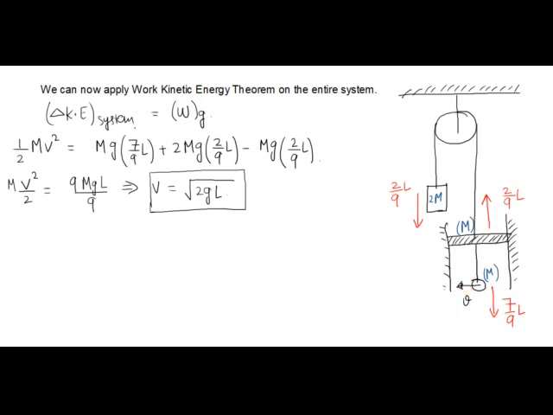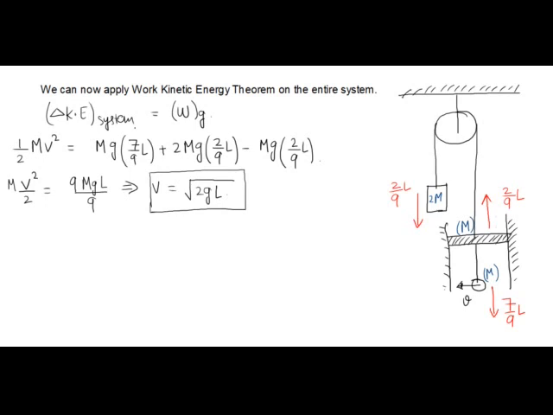Okay. So half mv square is equal to work done by gravity. The work done by gravity on this particle is mg into 7 by 9L, which is the displacement of this in downward direction.